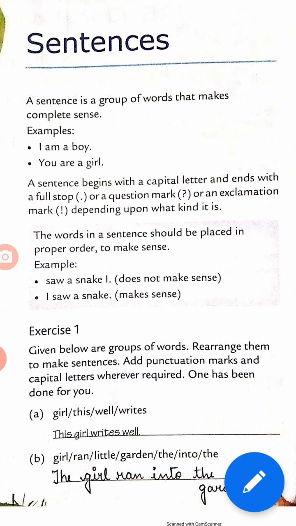Now let's read. A sentence begins with a capital letter and ends with a full stop or question mark or an exclamation mark, depending upon what kind it is. We will read the kinds of sentences in our further classes. In this chapter we will read the basics of sentences, how to make them.